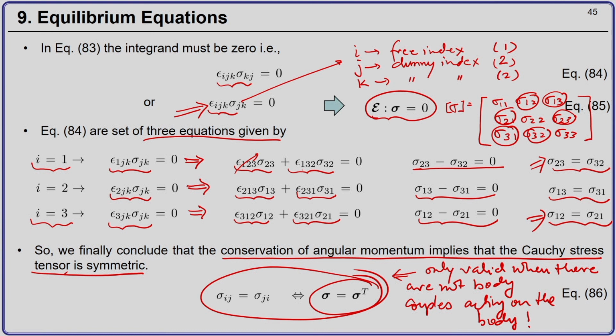It is only when there are no body couples that the Cauchy stress tensor is a symmetric tensor. So, the implication of conservation of angular momentum is that in the absence of body couples, the Cauchy stress tensor will be a symmetric tensor, and this has huge implications later on in constitutive relations, where we can use this condition to lessen our storage space in the computer. Instead of storing the 9 components of the stress tensor, I can just store the 6 components and save a lot of computer memory.